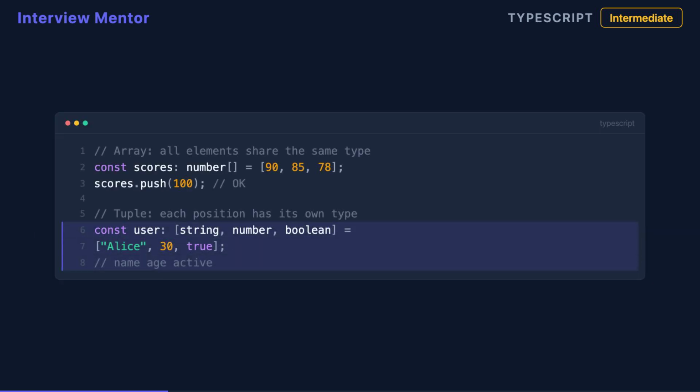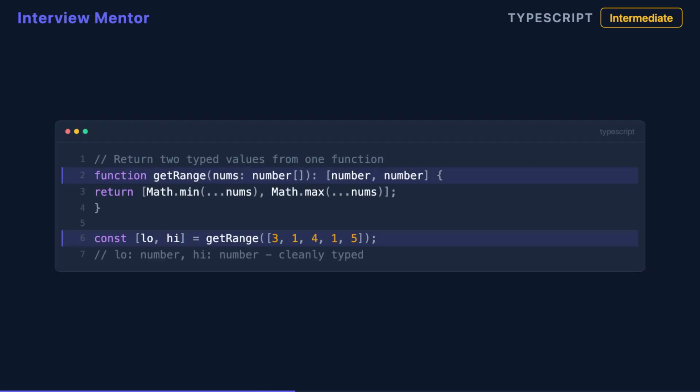Tuples also let you mix different types at specific positions. A regular array in TypeScript expects all elements to share the same type. But a tuple can hold a string, then a number, then a boolean. Each position has its own type contract. This is what makes tuples heterogeneous.